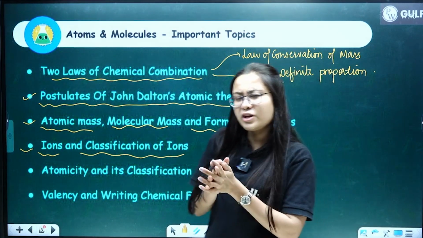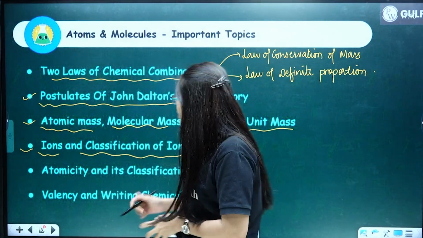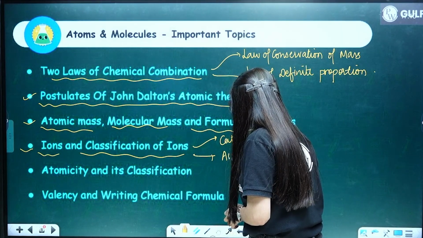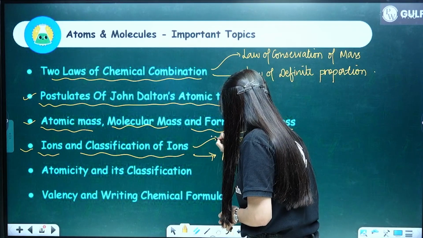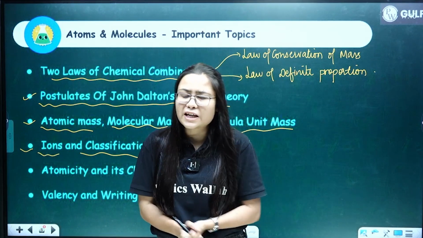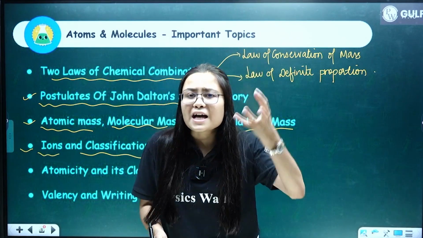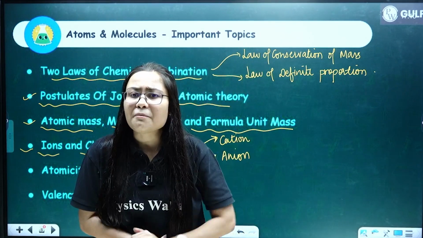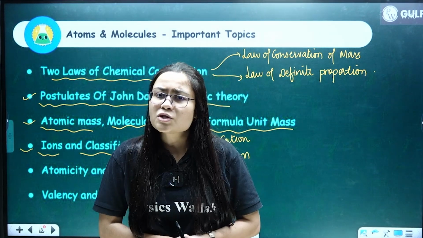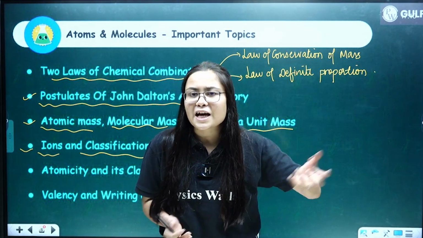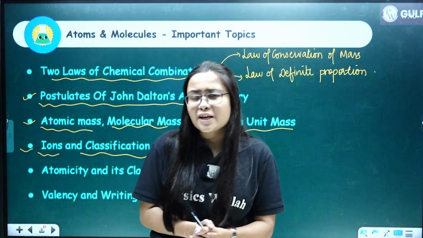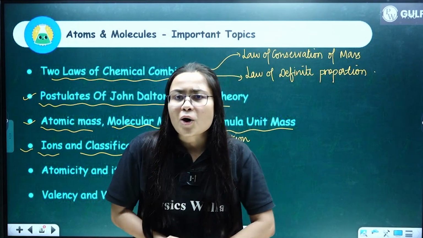So ions are classified into 2 categories, right? Which 2 categories? So the first one is cation and the second one is anion. You should know both of these 2 categories. Clear everybody? And you should know the further category of cation and anion also based on the number of atoms, okay. So based on number of atoms, cations are further classified into again 2 types. Which 2 types, everybody? Monoatomic cation and polyatomic cation. Again, anions are also classified into which 2 categories? Monoatomic anion and polyatomic anion.